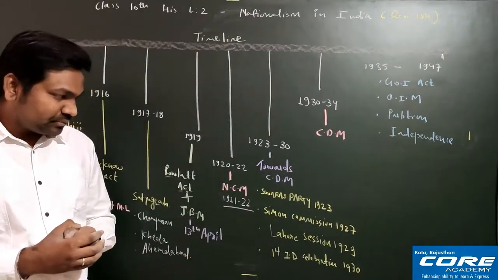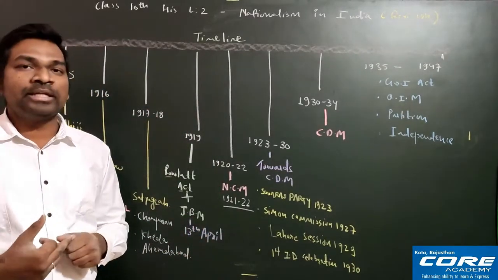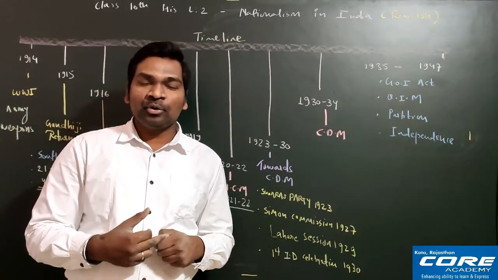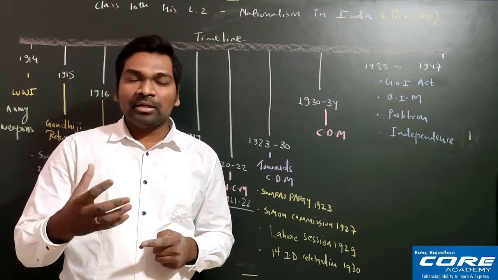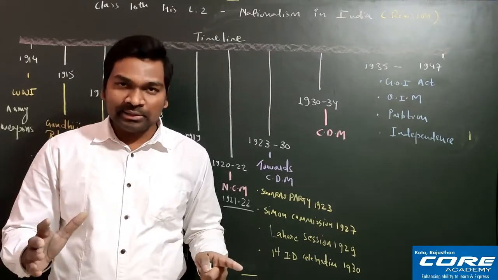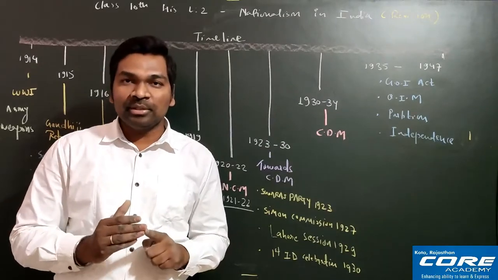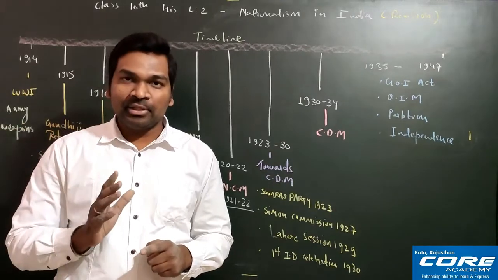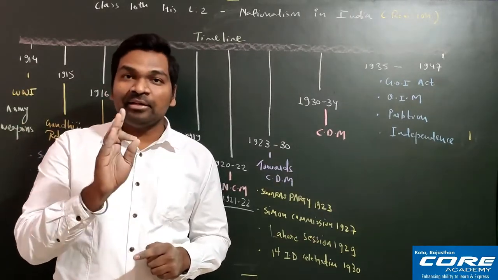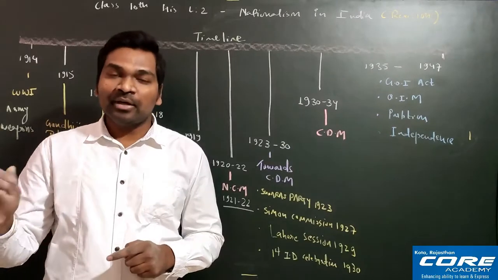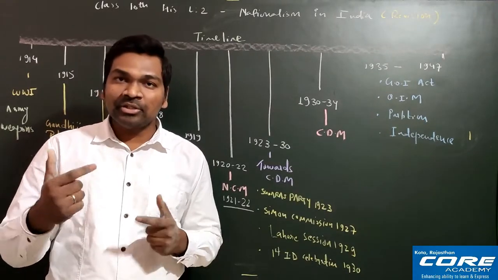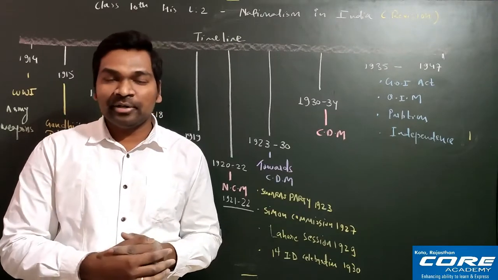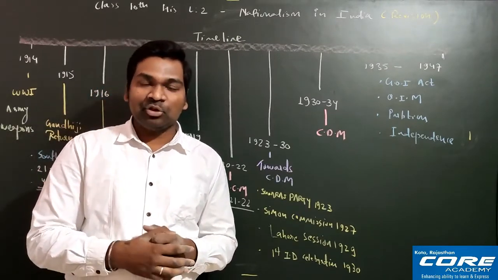And the second very important thing is dominion status. Dominion status is a controversial concept in which you will not get full independence, you will get half independence. What is the meaning? Suppose India becomes independent and gets the title of dominion status. It means India will not be a completely independent country. Even after independence, India will be under the British crown, the British queen, okay? So that type of half independence concept was there, that is dominion status.